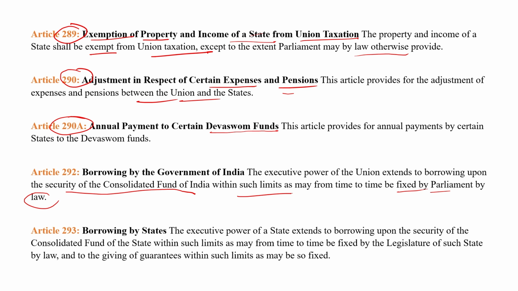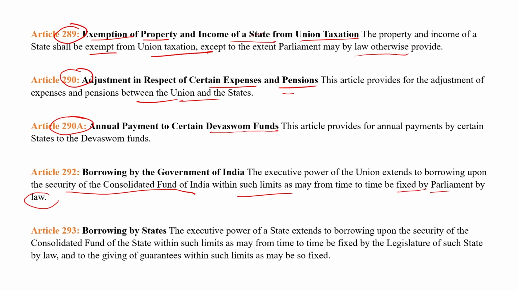So Article 292 explains borrowing by the Government of India, and 293 is the same, borrowing by the state. The state cannot borrow upon the security of the Consolidated Fund more than the limit which is fixed by the state legislature. The state legislature can fix the limits of borrowing upon the security of the Consolidated Fund of the state from time to time.